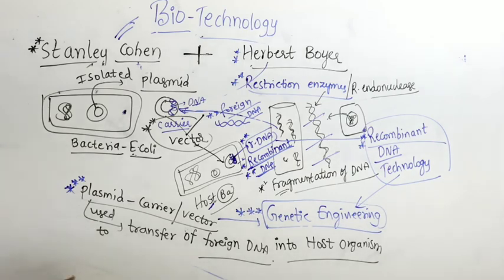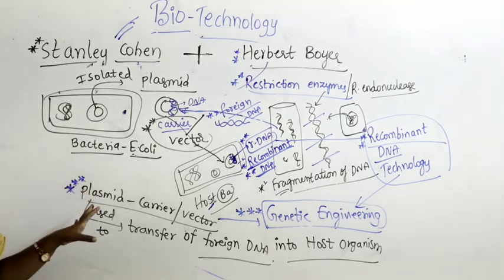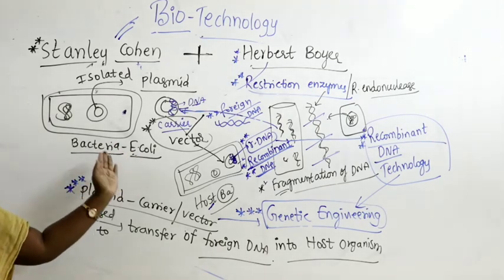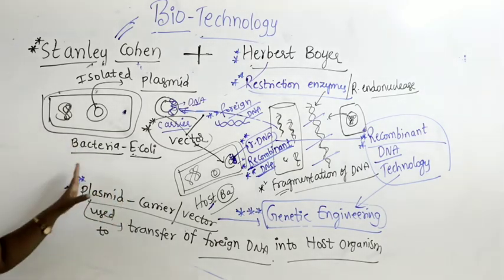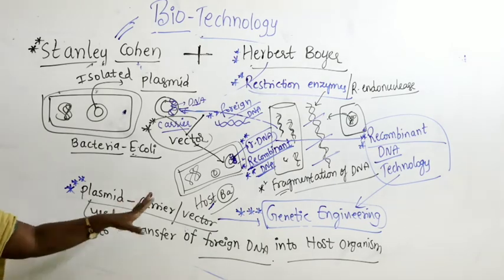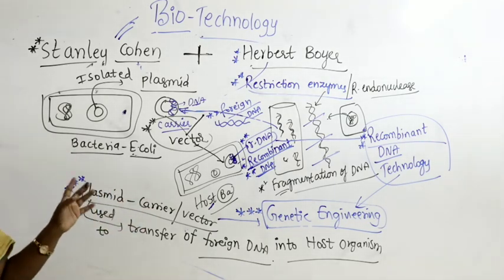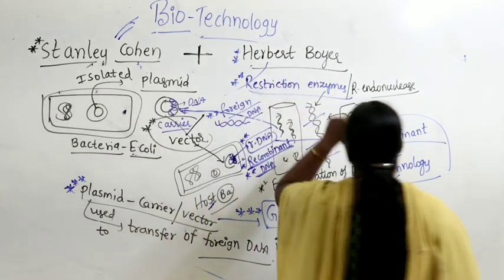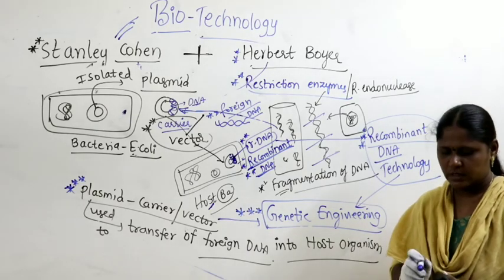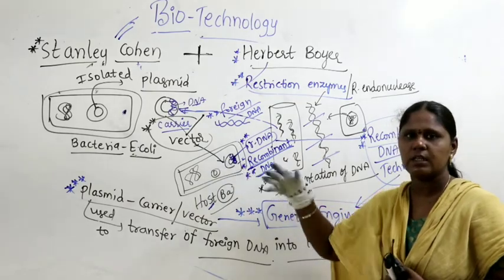Okay, I'll just let you know. I'll try to go slowly because this discovery is very important, and here try to understand each and every step very clearly, then only you can understand the lesson properly. I have not taught you anything tough here, it's very simple. Let us discuss once again. Try to listen with full concentration. What is the effort of Herbert Boyer? Because this is an introduction, if you can understand the same concept, we will discuss once again in detail in the lesson.